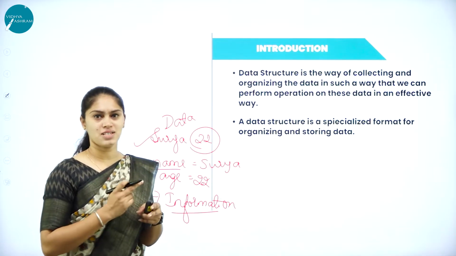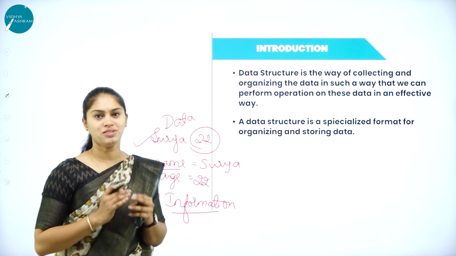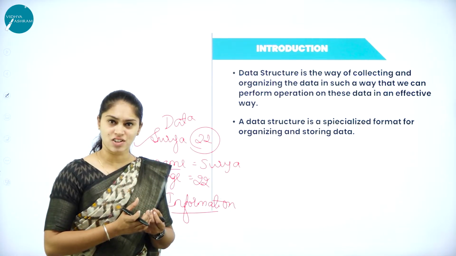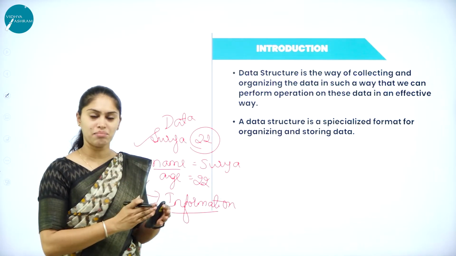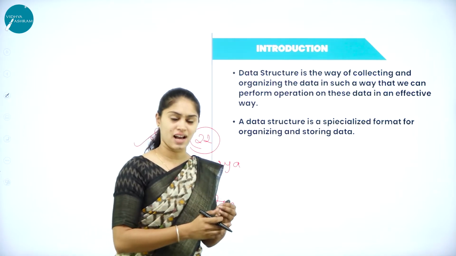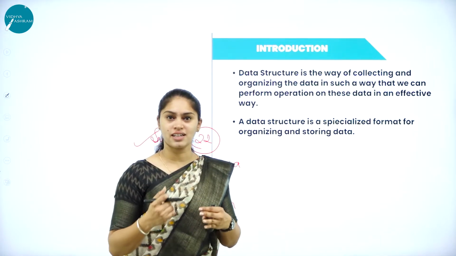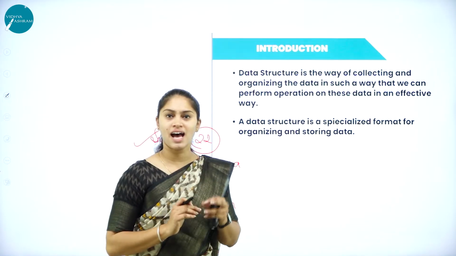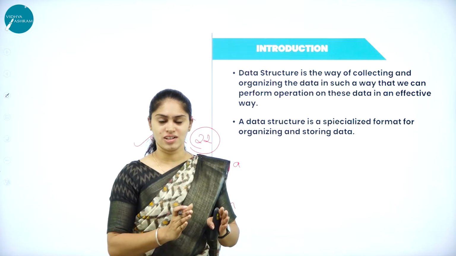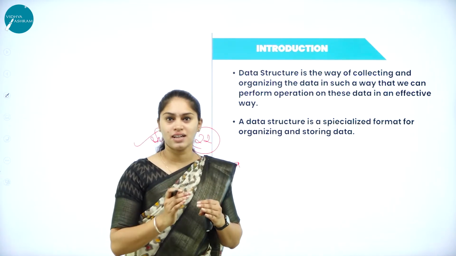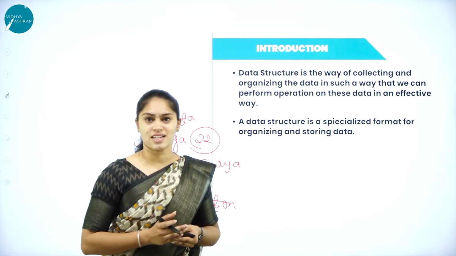It can be numbers, alphabets, any characters, or any audio and video files that need to be structured when we give them for processing. So in a computer, first we give the data, and that needs to be processed, and it generates the result. When we give data as an input to the computer system, it has to be structured, in a standard format. That is what we call a data structure.